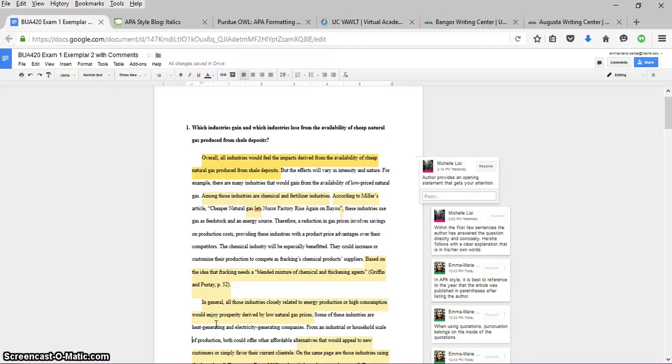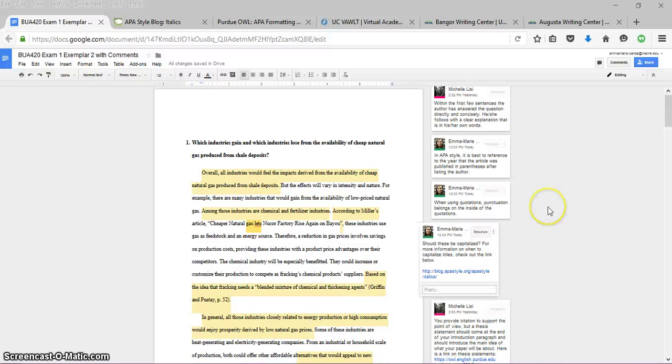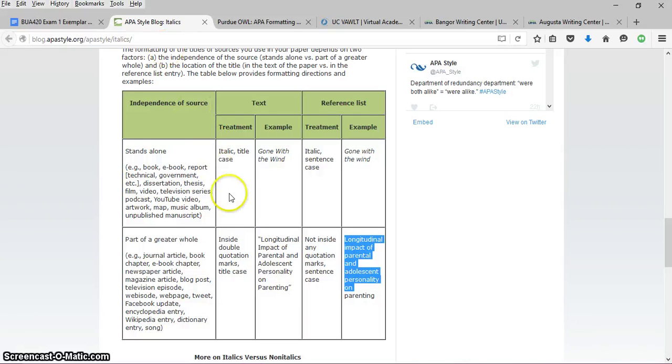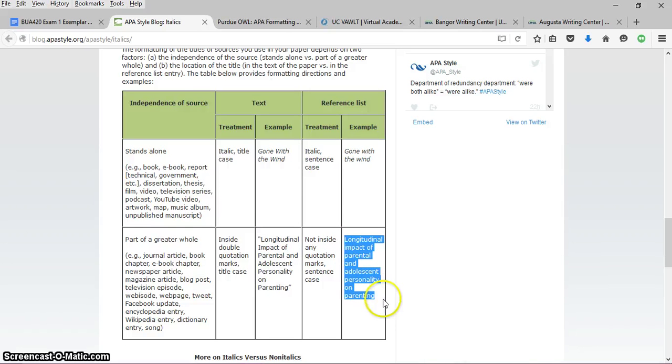For example, in this "according to" sentence, no date appears besides the author's name, and the title of the article is not in title case. We can find on the APA-style blog that titles are formatted differently when they are in text versus in the reference list at the end. Here, longitudinal is in title case, capitalizing the first letter of each important word. But when listing the title in my reference page, I would use sentence case, using capitalization only for the first letter.